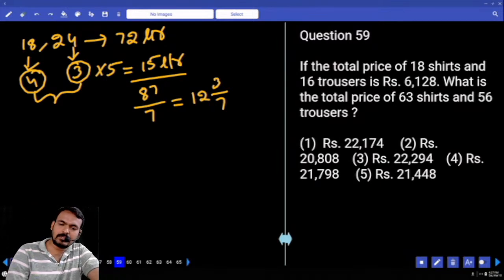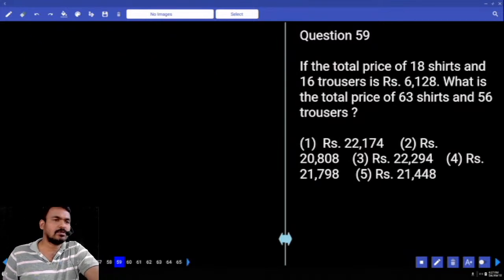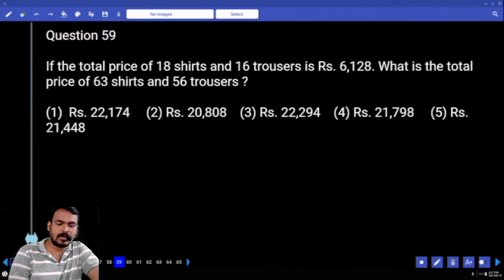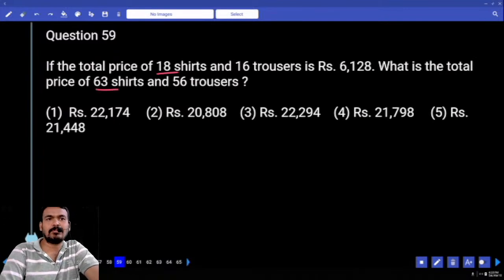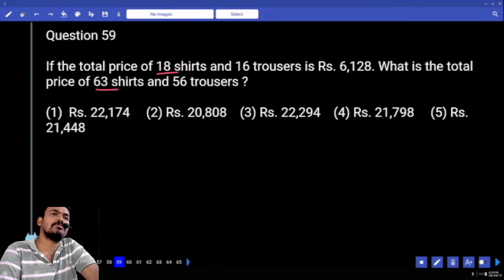Next question number 59. If the total price of 18 shirts and 16 trousers is how much? 6128. What is the total price of 63 shirts and 56 trousers? I think 18 and 63 are directly proportional. How many times? 18 3s are 54, or not? Compared to 54, 9 more, or not? Means almost 3.5 times, or not?